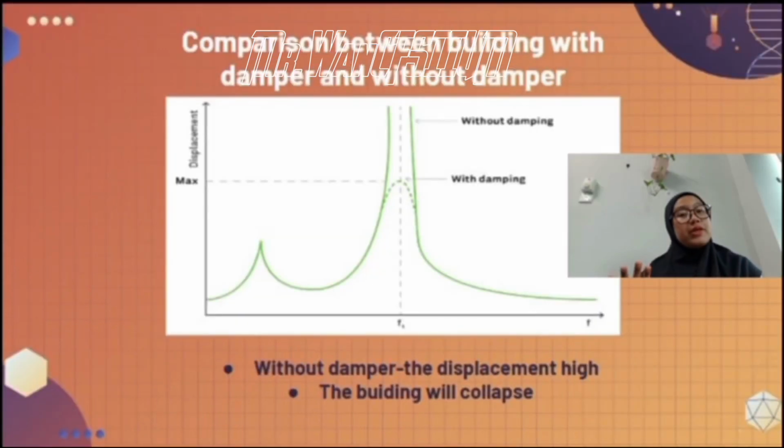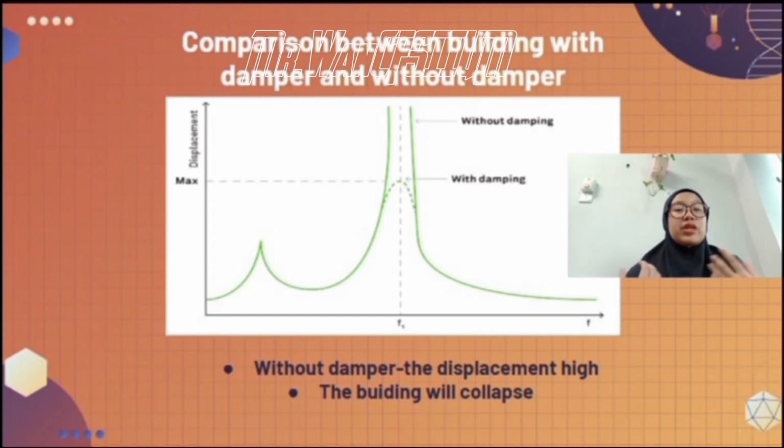This graph shows the comparison of displacement between a building with a damper and a building without a damper. It can be seen that a building without a damper will experience more displacement. In theory, the movements of a building without a damper will become increasingly bigger and this may lead to the building collapsing.